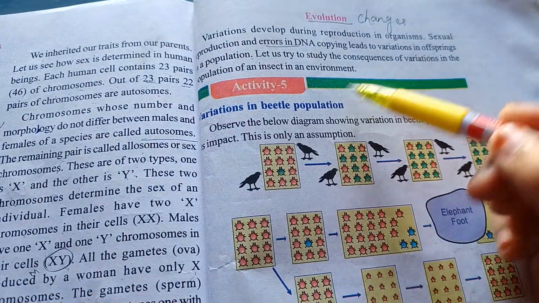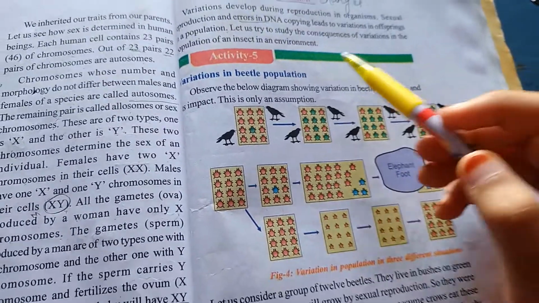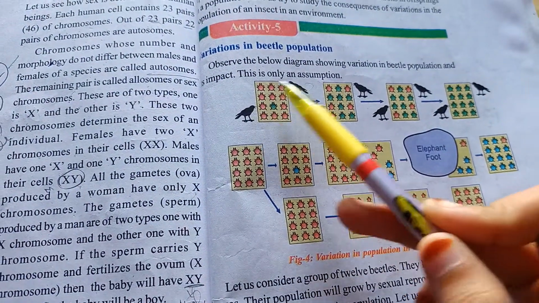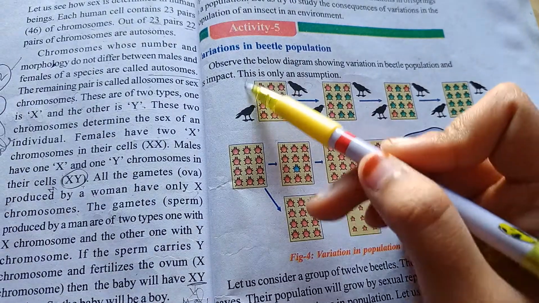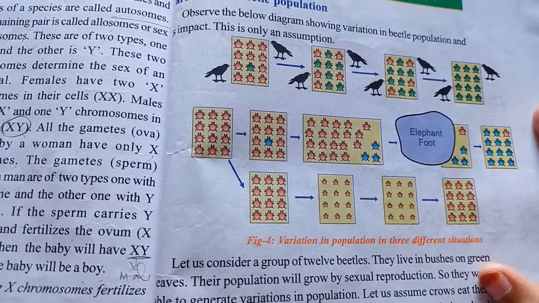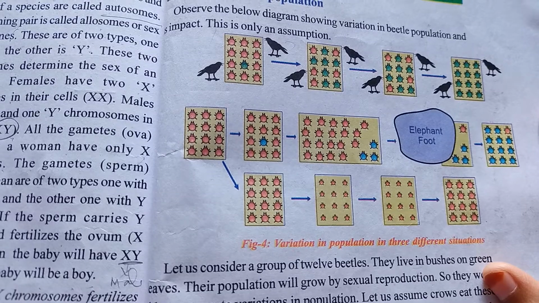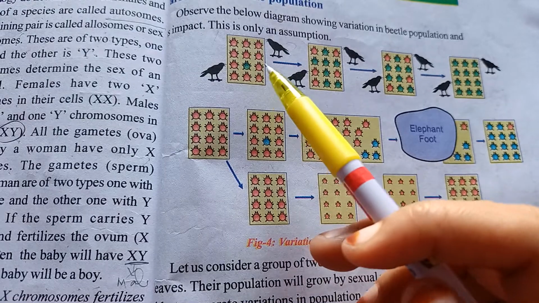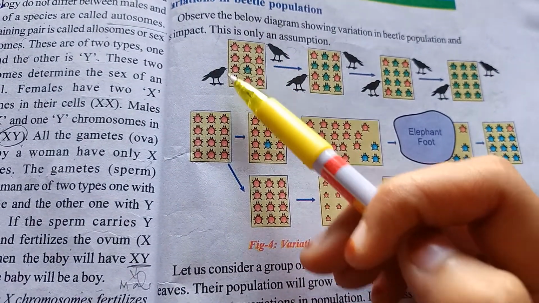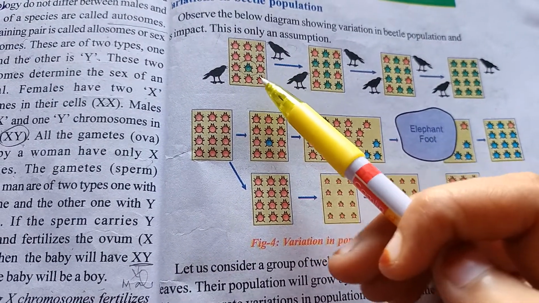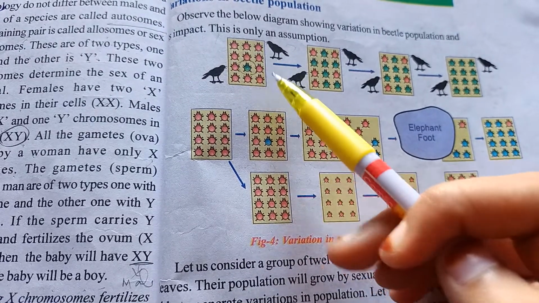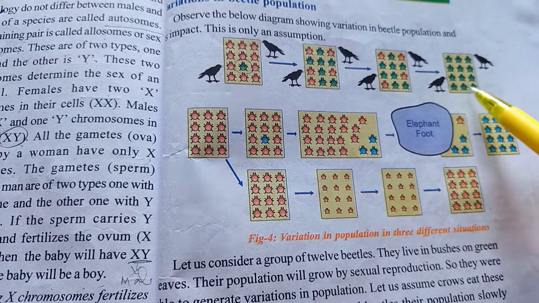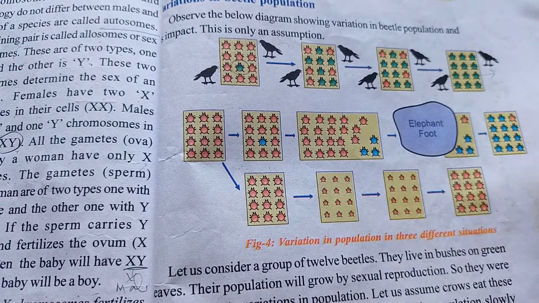So let us see the consequences of variations in the population of the beetles. See here, a crow and beetles are there. So first see the diagram. See here, beetles are there and crows are there. In the first situation, only one green color beetle is there and 11 red color beetles are there. Likewise, the number is increased. Here, red color beetles disappear.